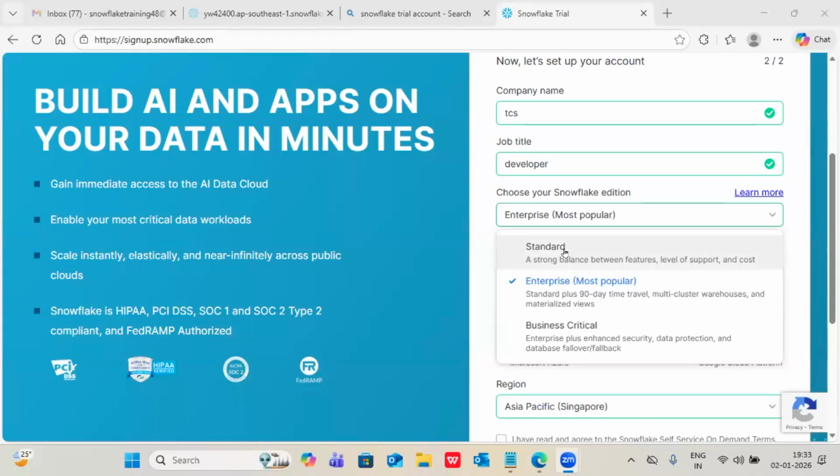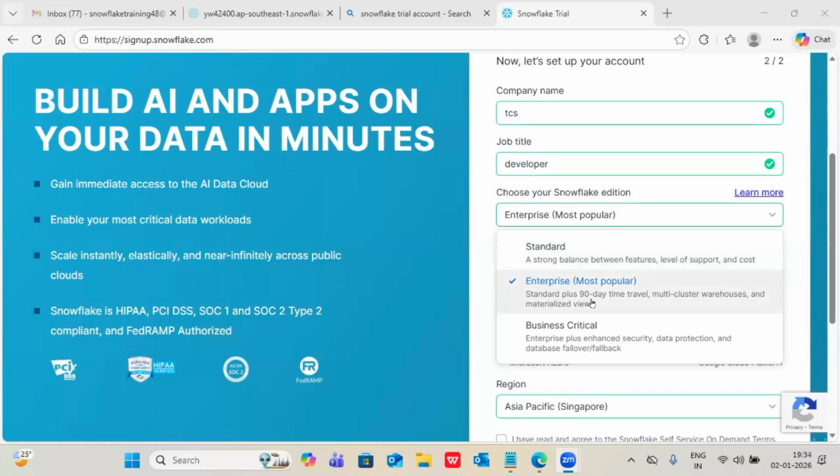That is the reason you don't expect this in real time. This edition only we cannot expect, but this edition's features are added here. You can see here "standard plus". Clearly, standard plus means what? This edition's features are already added, plus extra features are added in the enterprise edition, that is 90 days time travel.